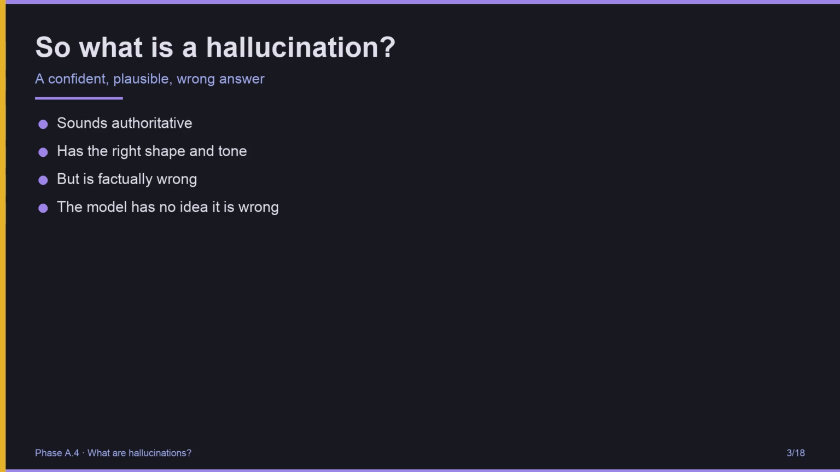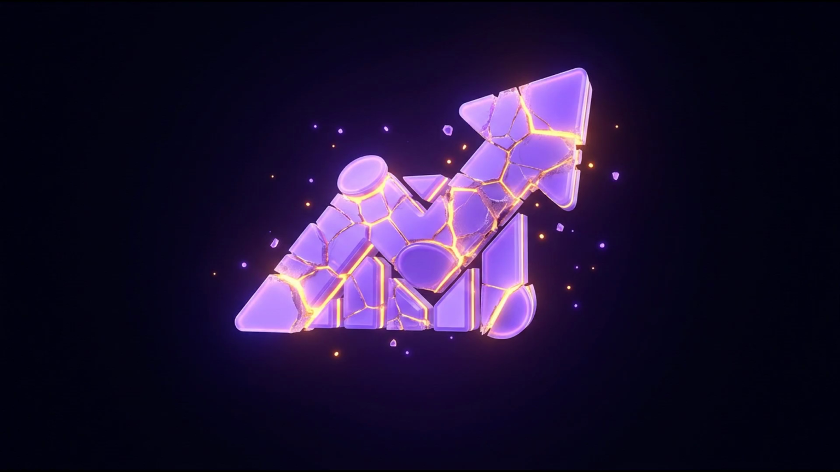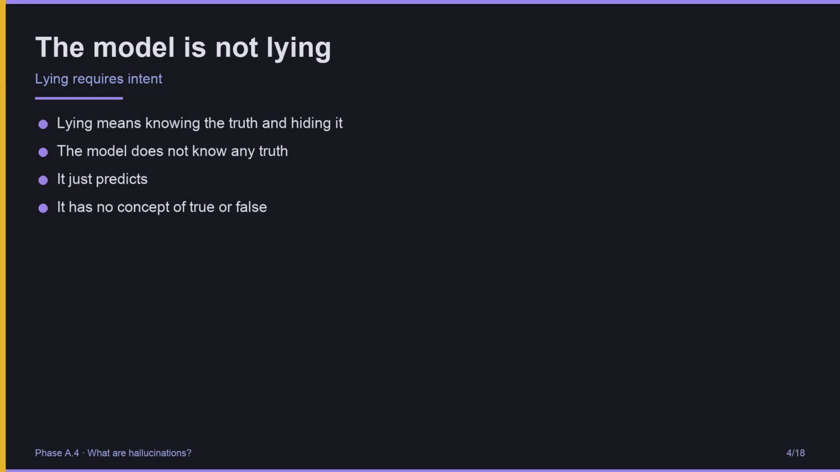The model had no idea those cases were fabricated. To the model, they were just the next likely tokens. Hallucinations sound right. They look right. They are not. Important distinction.